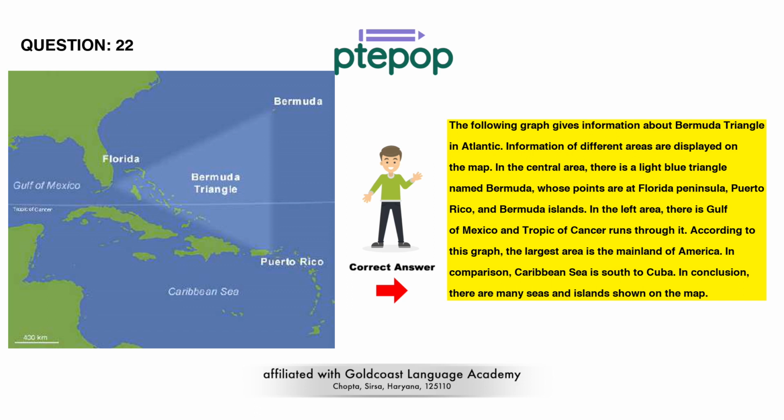According to this graph, the largest area is the mainland of America. In comparison, Caribbean Sea is south to Cuba. In conclusion, there are many seas and islands shown on the map.